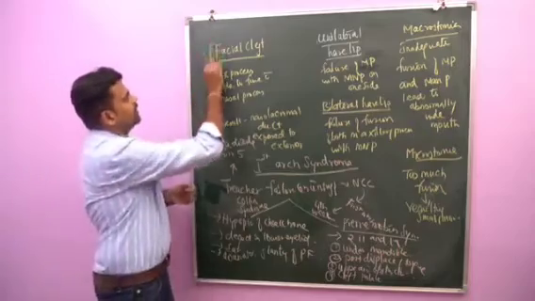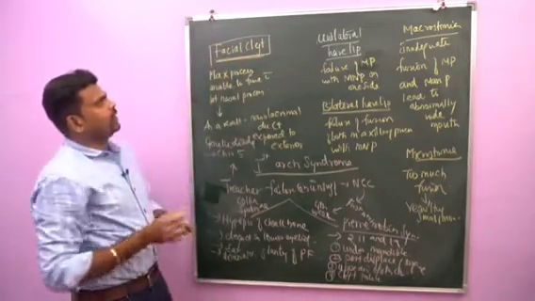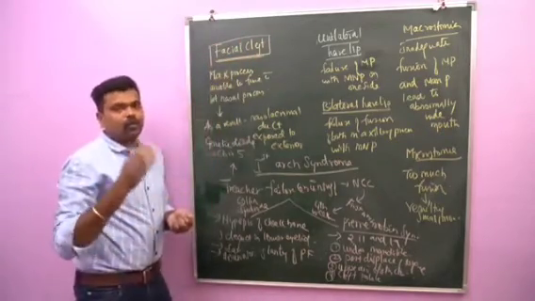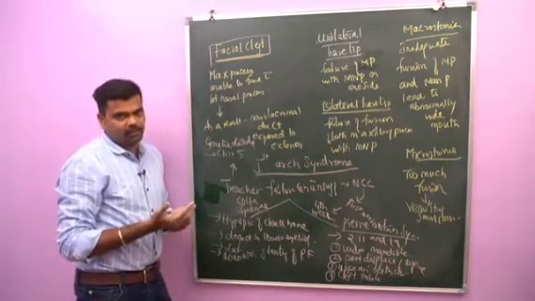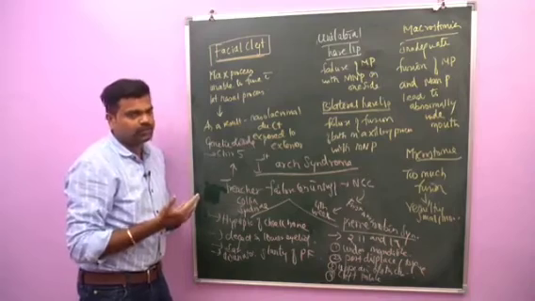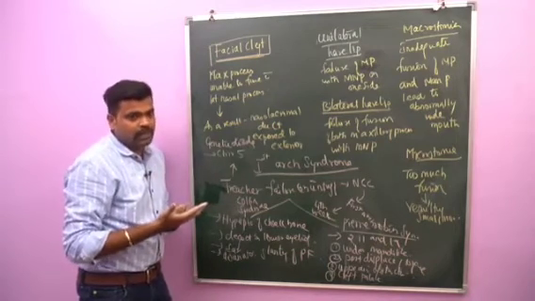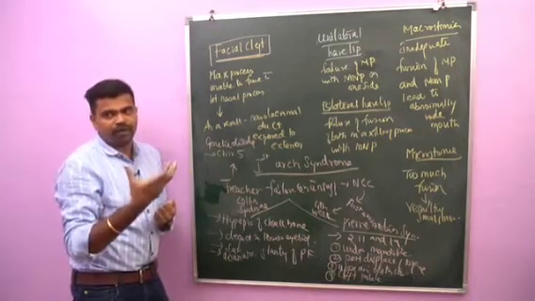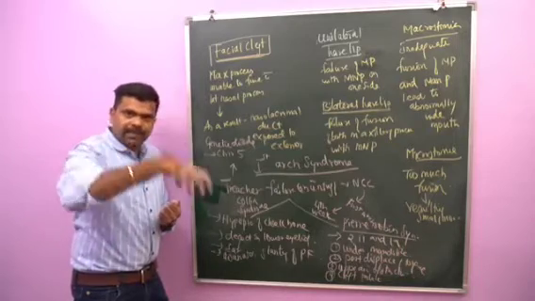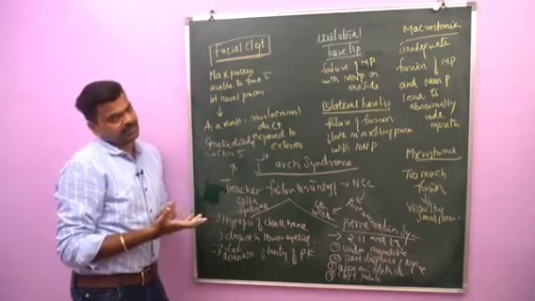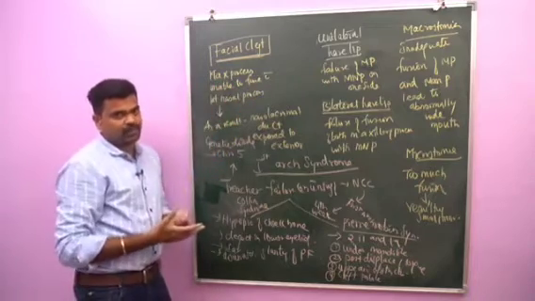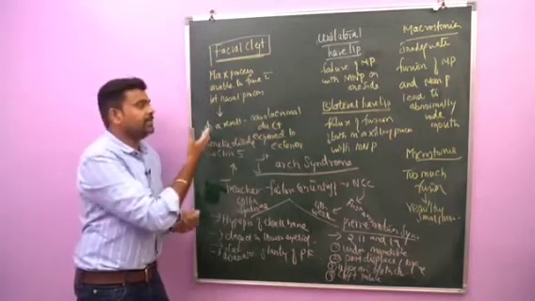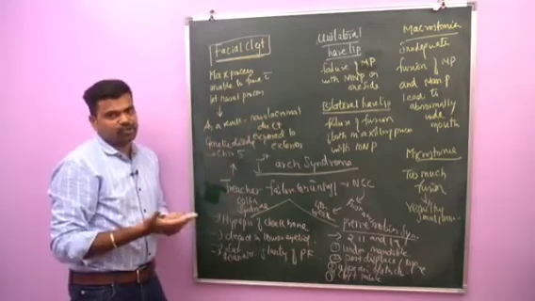Next, facial cleft. As I told you, first the maxillary process fuses with the lateral nasal process. Before fusion there is a groove, called the nasolacrimal groove. Here the ectodermal cells proliferate and are buried into the underlying mesoderm to form the nasolacrimal duct. Sometimes the maxillary process is unable to fuse with the lateral nasal process. In this condition, the nasolacrimal duct will be exposed to the exterior.